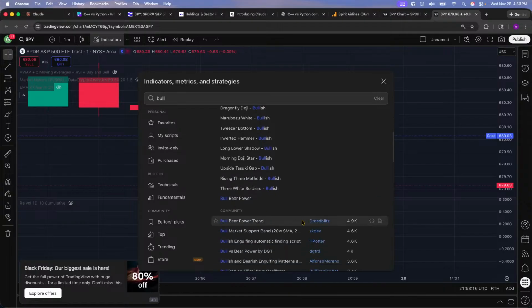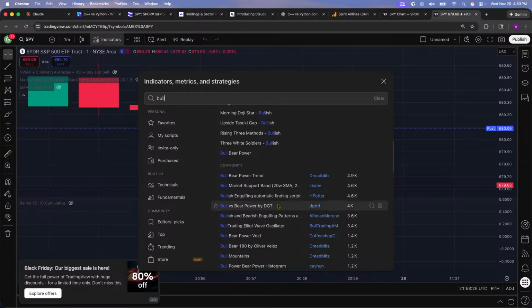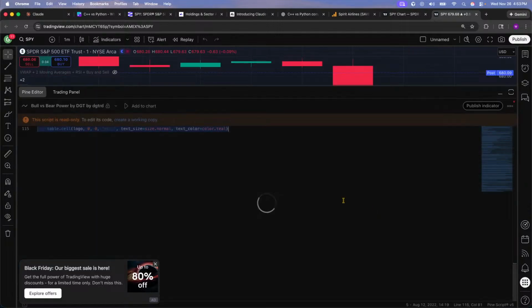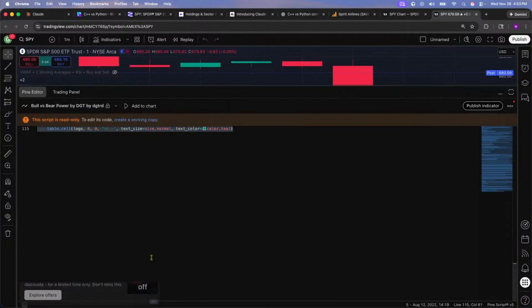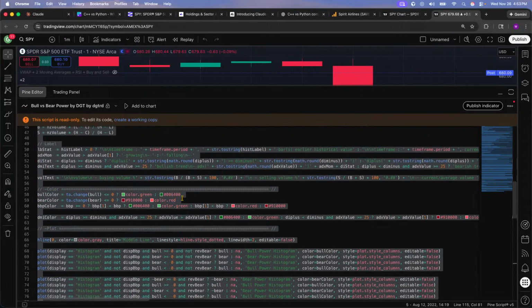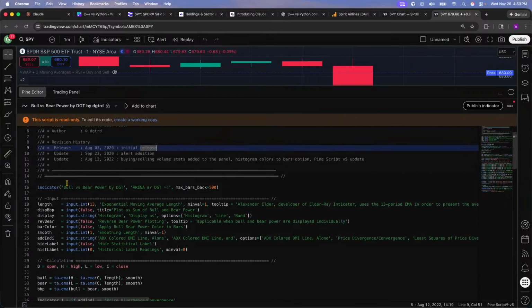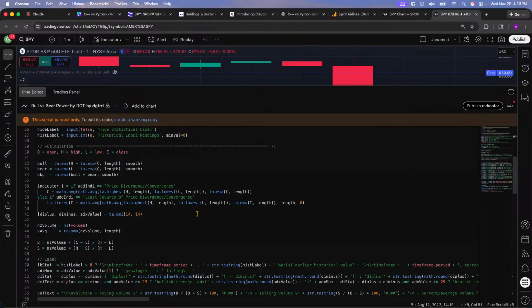So I want to go to community. You see this Bear versus Bull powered by DGT. I want to try this one out. It just stood out. So I'm going to click on, you see where it says source code? So we're going to click on source code. Then it's going to open up this Pine script. I know we're talking about a lot of languages, but Pine script is a language that TradingView likes whenever they're creating indicators, right? So Bear versus Bulls powered by DGT. So let's use this one.